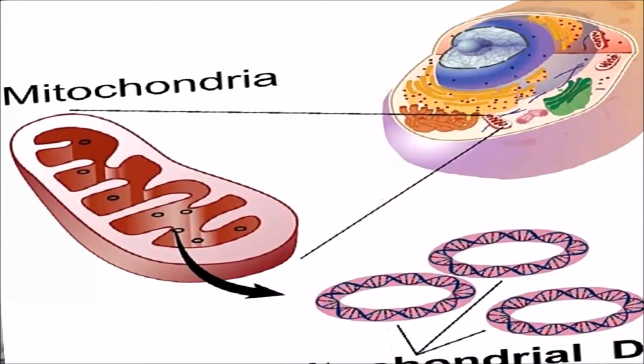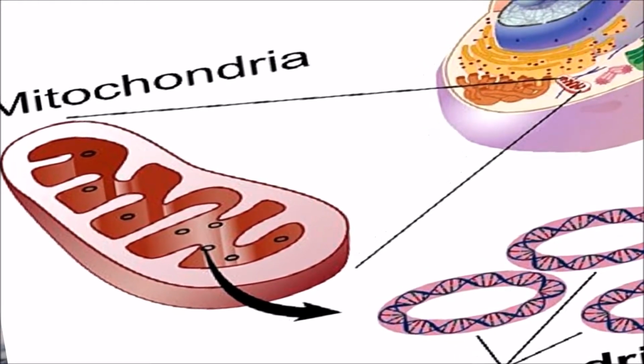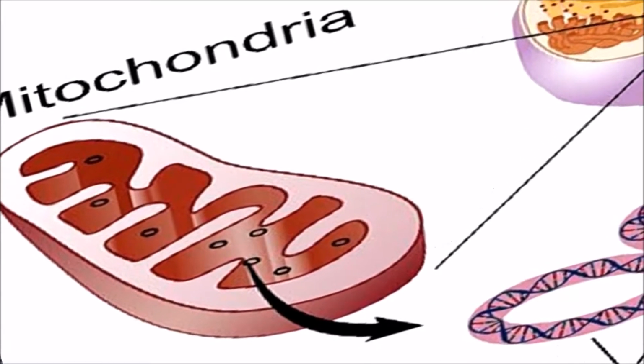Number 7, mitochondria. We're back into biology, guys. Remember when I mentioned organelles? Mitochondria, that's the plural, are organelles that perform respiration inside eukaryotic cells. They're like the powerhouse of the cell.